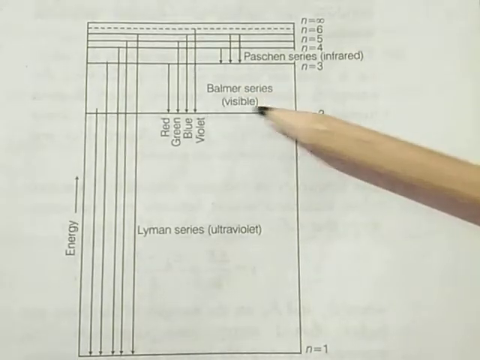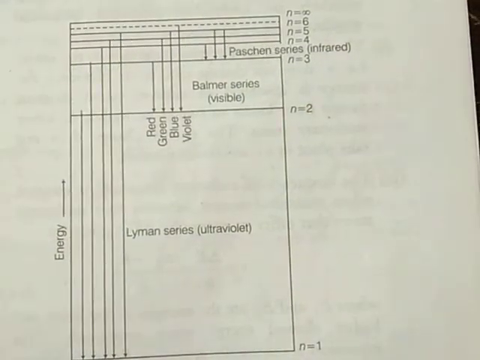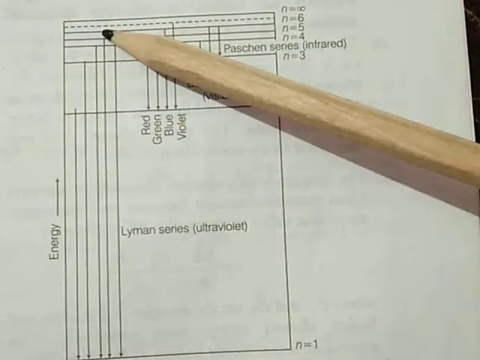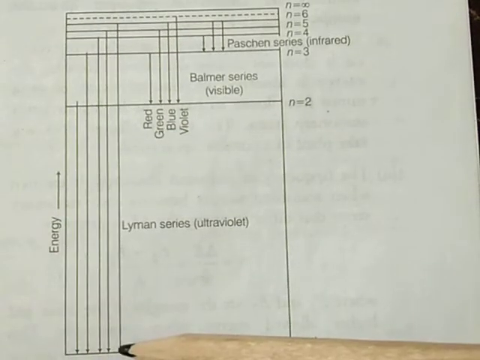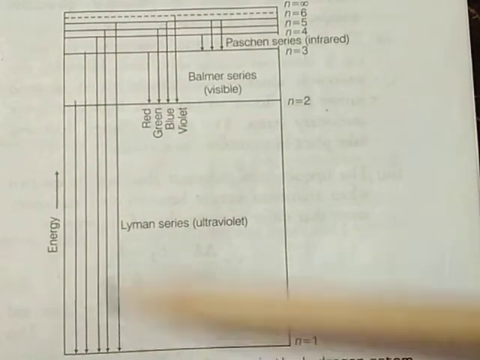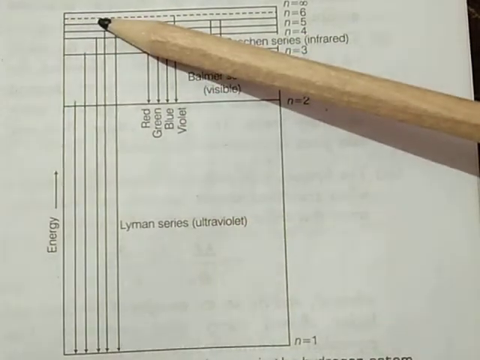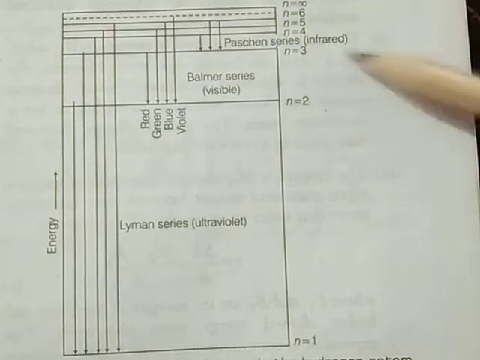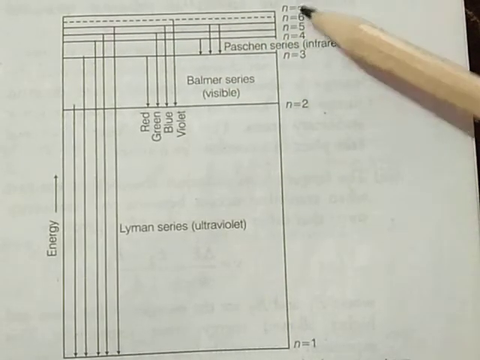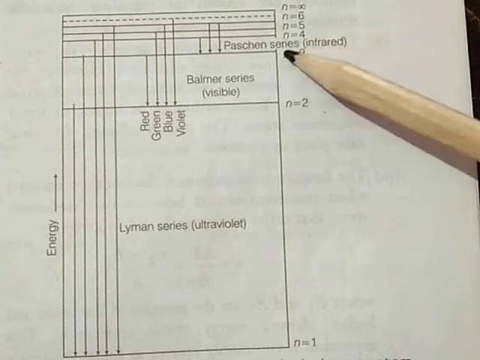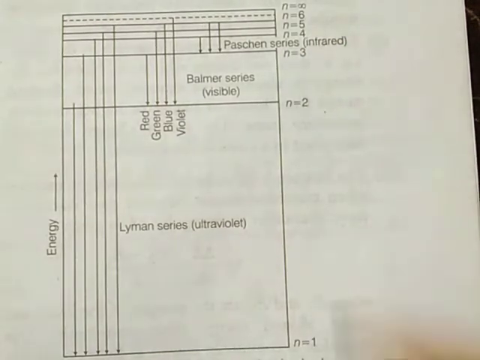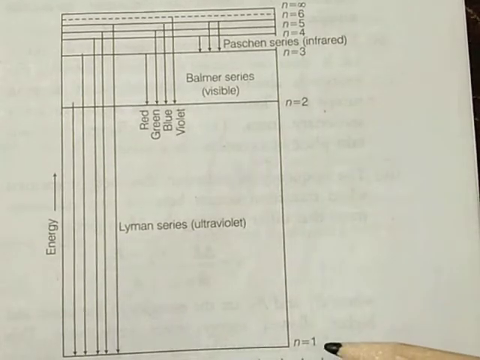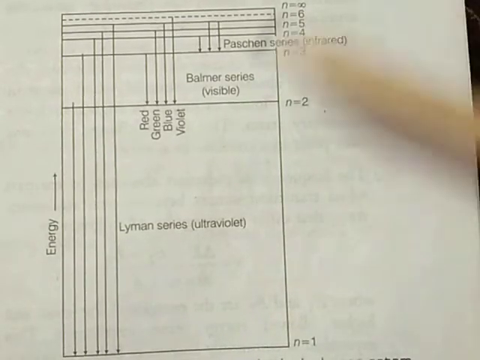These lines arise due to the transition from a higher energy level to a lower energy level, that is from n equal to infinity, 6, 5, 4, 3, down to n equal to 1, the last energy level.